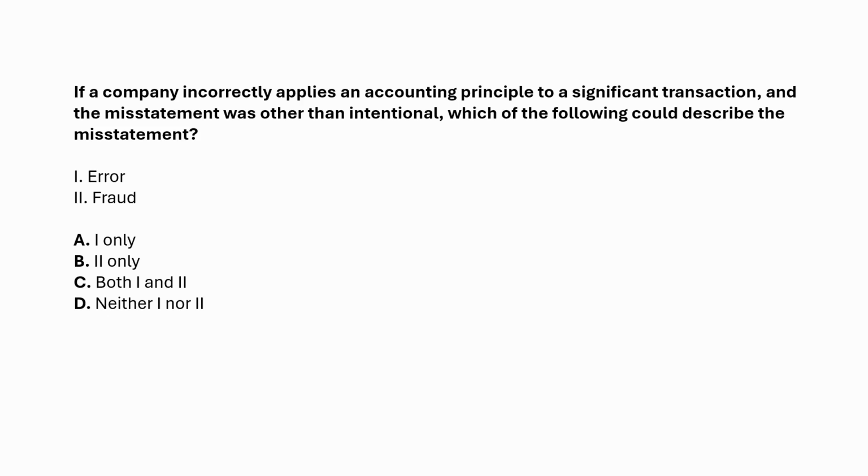The key phrase here is "other than intentional." That means the company didn't deliberately misapply the principle. They got it wrong, but they weren't trying to trick anyone. According to AUC Section 200, Overall Objectives of the Independent Auditor, and AUC 240, Consideration of Fraud, there are 2